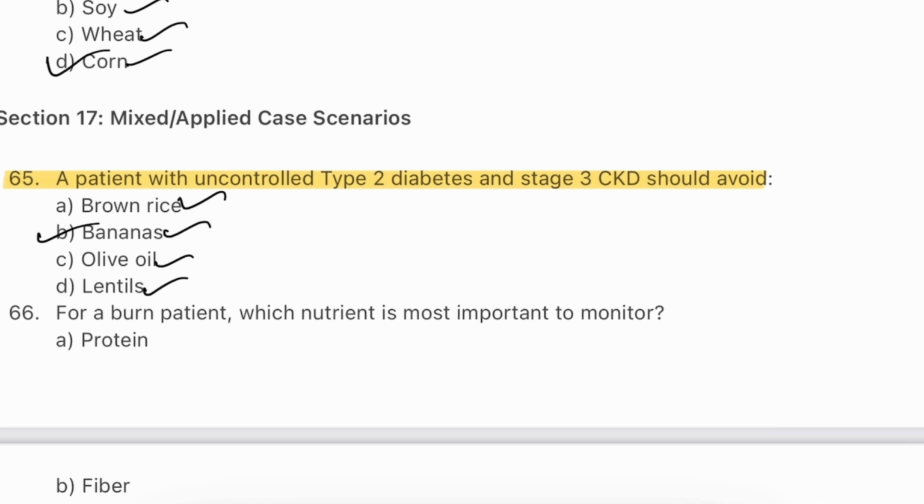Excess potassium in CKD can lead to arrhythmia, and sugar spikes blood glucose. Safer alternatives include berries or apples in moderation. The diet must be tailored to manage both conditions.